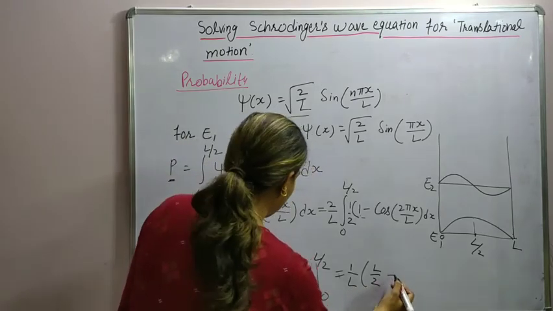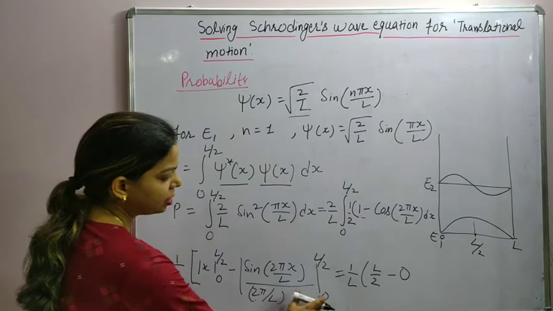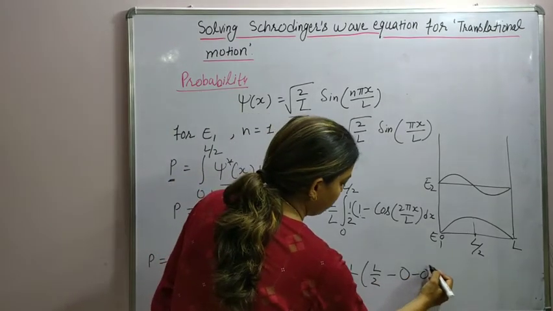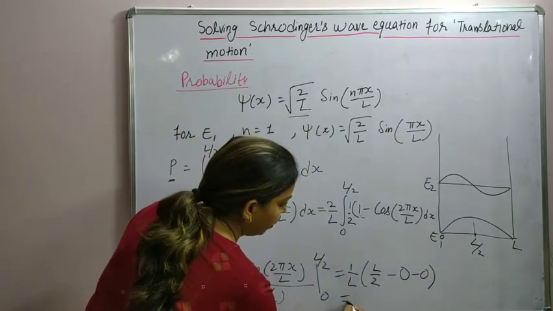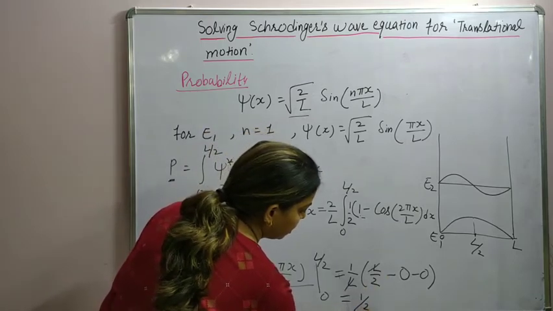Sine pi will be 0. At the lower limit also it is 0. From here we will have L cancelled out with this. The probability is half.